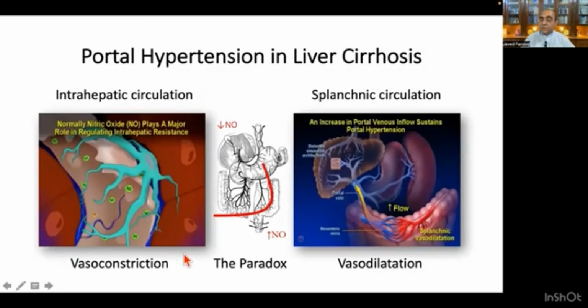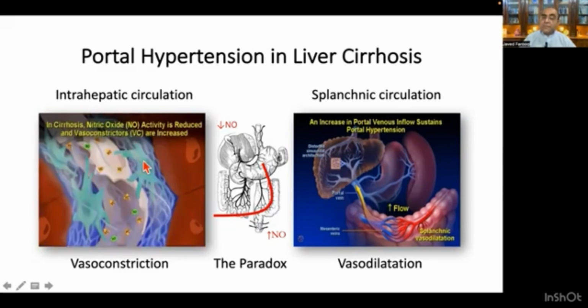So according to this, because of the increased nitric oxide concentration in the splanchnic circulation, we see severe vasodilatation and increased blood flow into the portal vein. So the blood flow is increased in the portal vein, while in the intrahepatic circulation, normally nitric oxide plays a major role, while in cirrhotic patients the nitric oxide activity is reduced and vasoconstriction is increased.